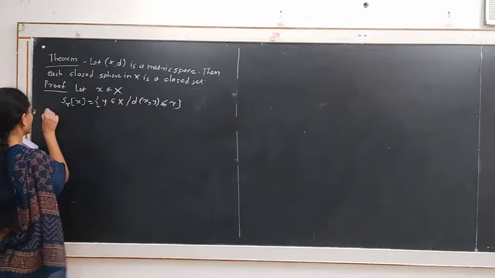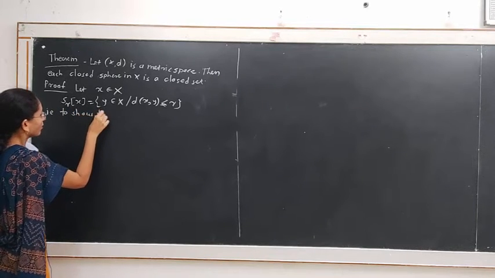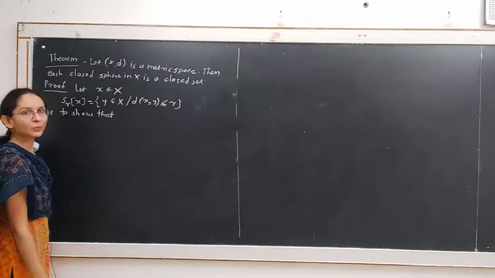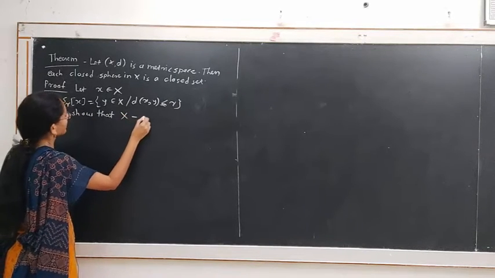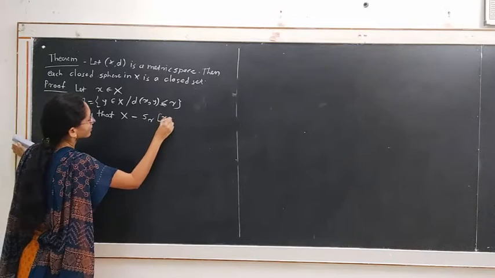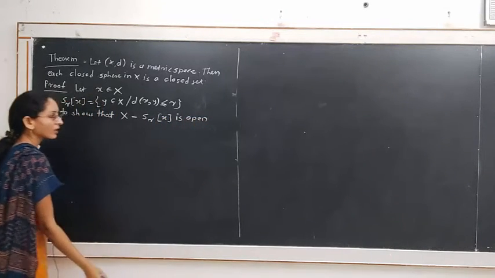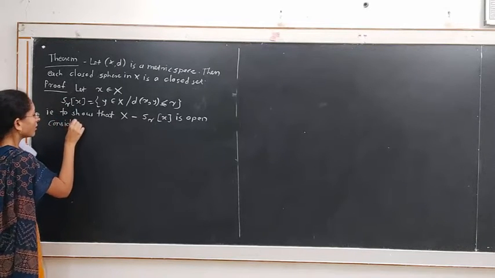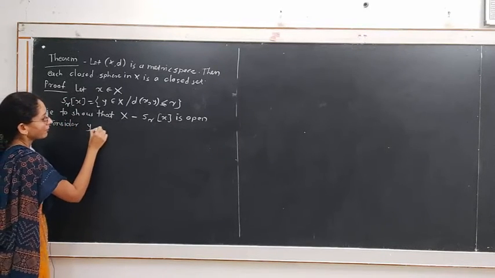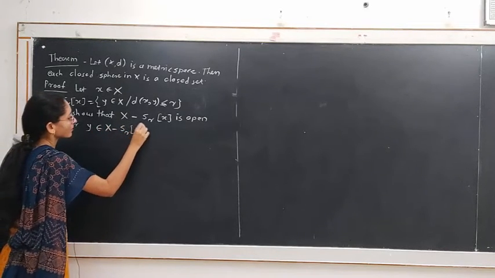That is, to show that its complement is open in the set X. Its complement is X minus S_r of x, and we must show it is open. Consider one point y belonging to X minus S_r of x.